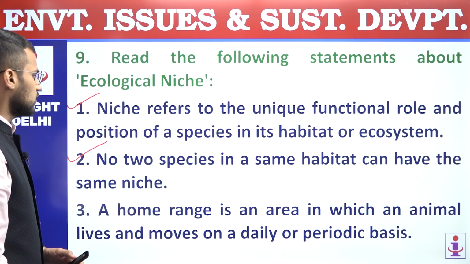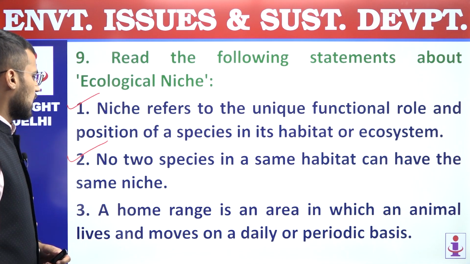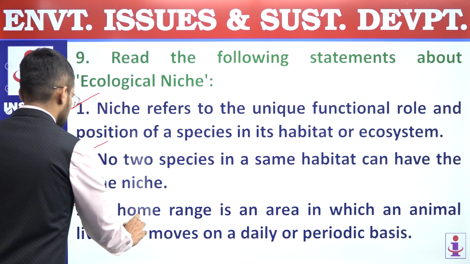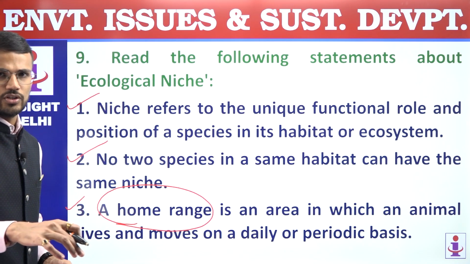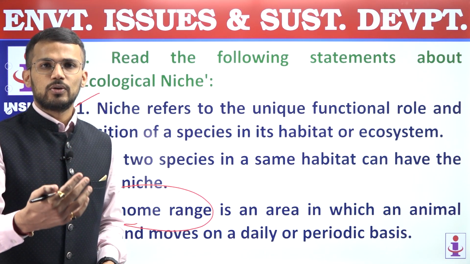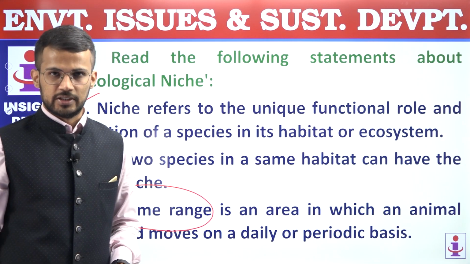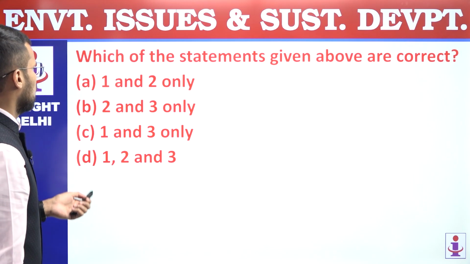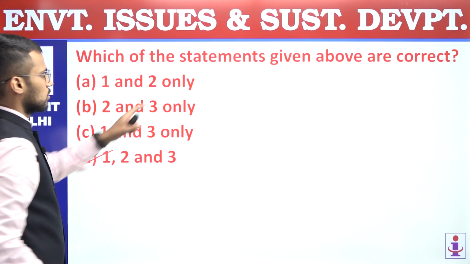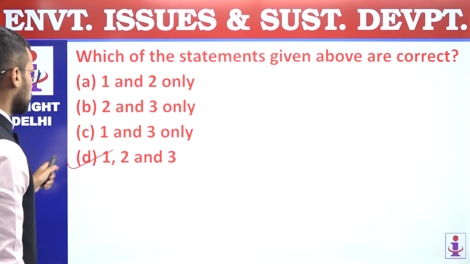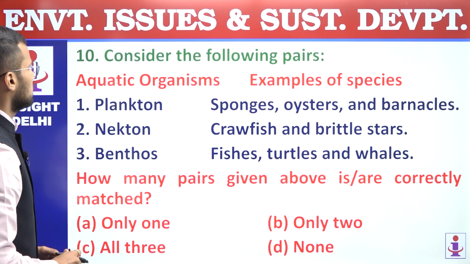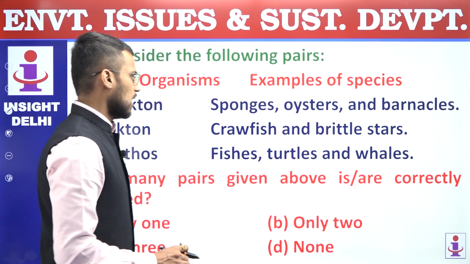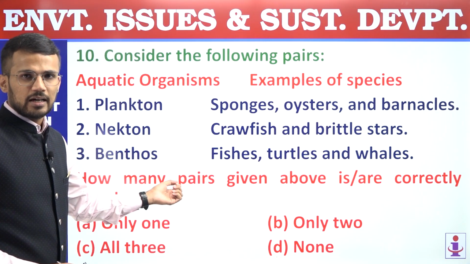Third, a home range is an area in which an animal lives and moves on a daily or periodic basis. So this statement is also correct. Home range is the exact location where an animal or a particular species carries out its day-to-day activities. That is what is called home range. So all these three statements are correct. Answer is D because we are supposed to find out correct statements only. 9th question, answer is D. 10th, consider the following pairs. On one hand we have aquatic organisms and on the other we have their examples, and we are supposed to find out how many pairs are correctly matched.